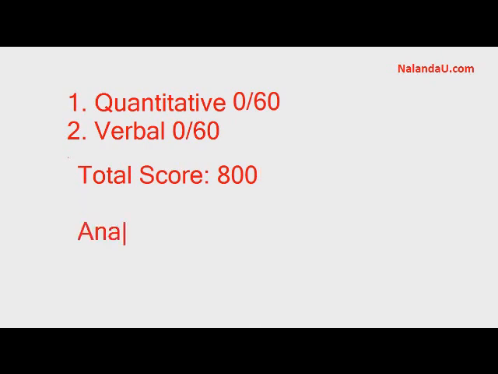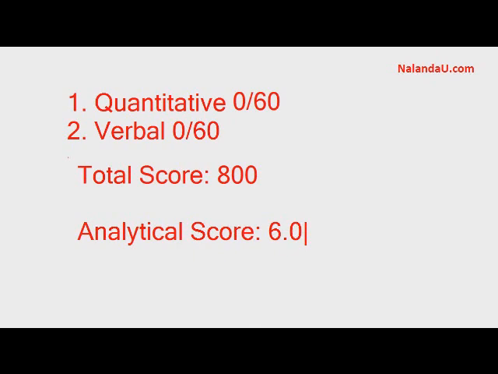And then the analytical writing score is reported separately. But the most important score is the total score, the 800 score, though good schools also look at the other 3 scores that are reported by the GMAT.